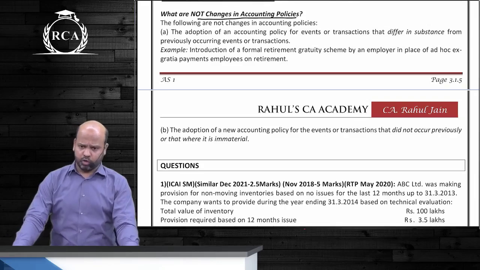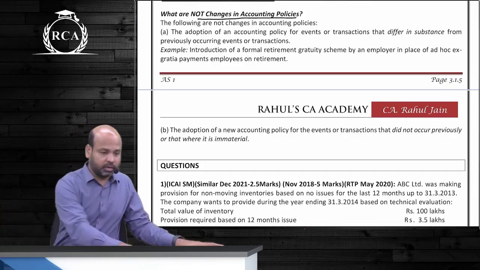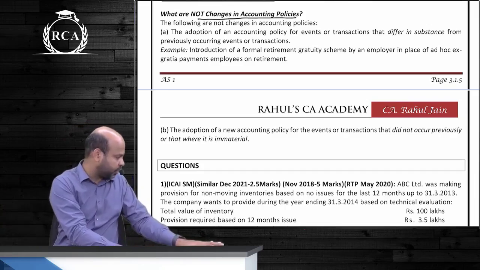Will you consider this to be a change in accounting policy? No. What are not changes in accounting policies are also important. So that's actually the completion of revision.